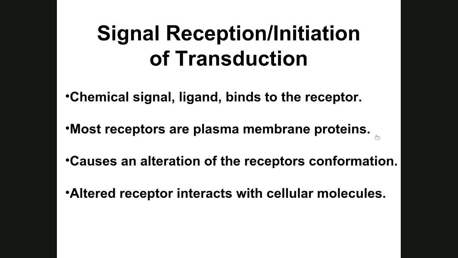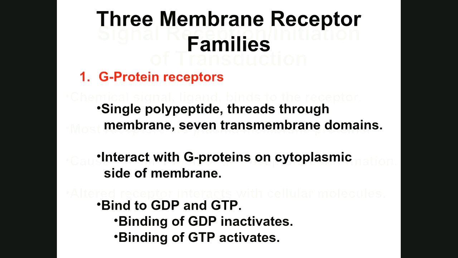When the messenger molecule binds to the membrane protein, it causes an alteration of the receptor's conformation. It changes shape. The altered receptor interacts with cellular molecules on the inside, the cytoplasmic side of the membrane. That'll start your transduction pathway.